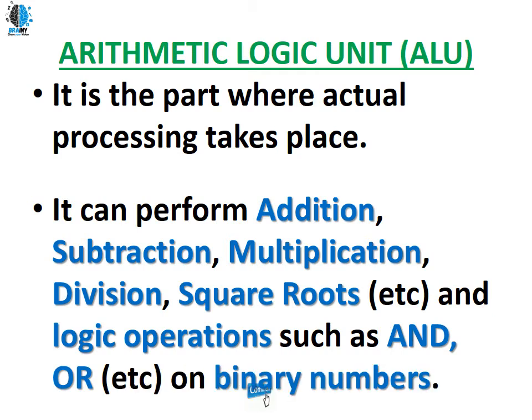On binary numbers only. Why binary numbers only? Because the computer understands only one language, that is machine language. Machine language is nothing but binary numbers, binary language. So the computer stores the data in binary form, and it will perform all the operations on binary numbers: addition, subtraction, multiplication, division, square root, as well as the logical operations such as AND, OR, NOT on binary numbers only. So this arithmetic logic unit is the actual processing place in the computer system.